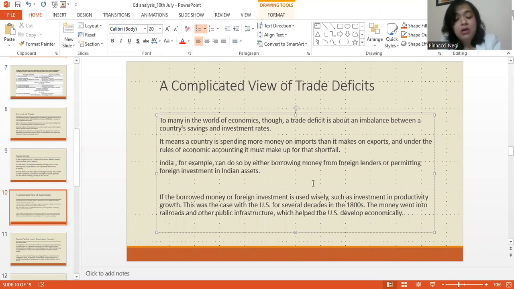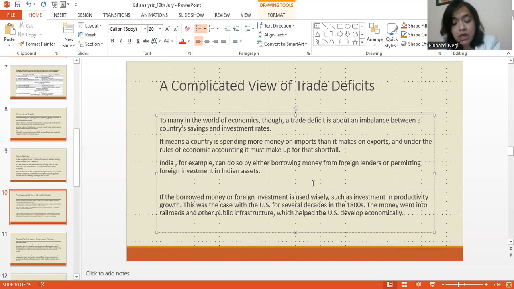So students, here it is said that any given account, like when you maintain accounts, a BOP for example, needs to be balanced, right? So if a country is importing more, that means it's spending more of its foreign exchange reserves. In order to balance it or make up for it, it will have to borrow from foreign countries, right? Or it would try to invite foreign investment so that the country gets enough foreign exchange reserves.